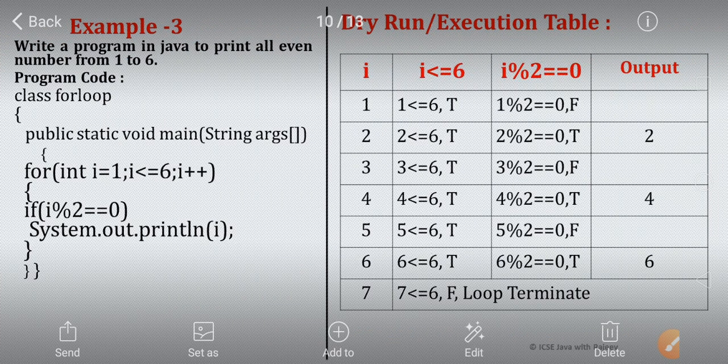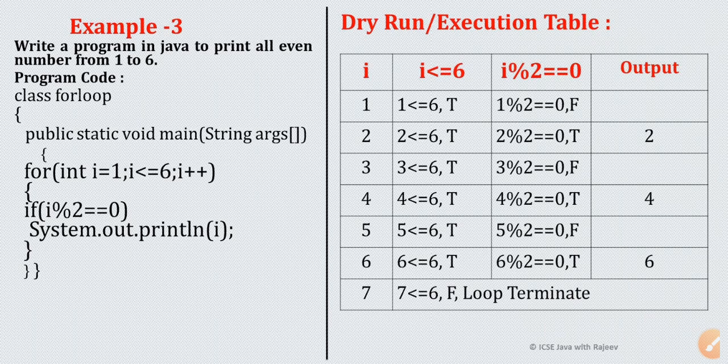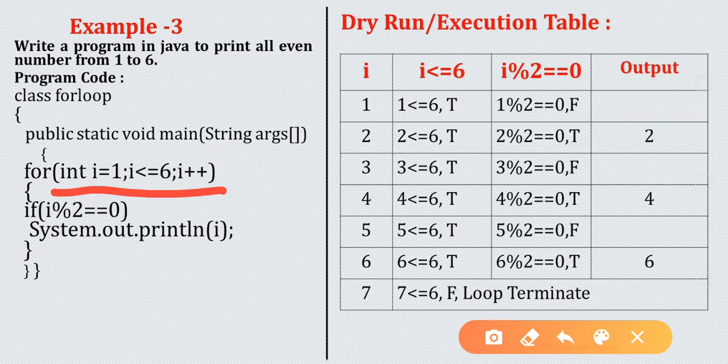Now example 3, here write a program in Java to print all even number from 1 to 6. So there is a range already specified in the question, 1 to 6. So 1 to 6, there are some even number, there are odd number, but we want to print only the even number. So again in the same way we will write this loop. Starting point will be 1, ending point will be I less than equal to 6, and in the same way I will write I plus plus.